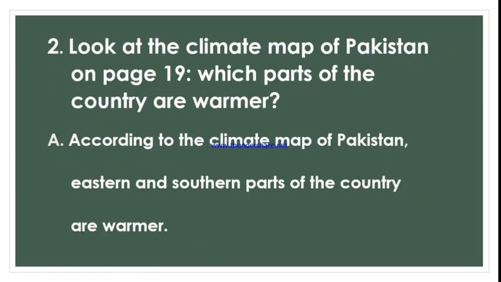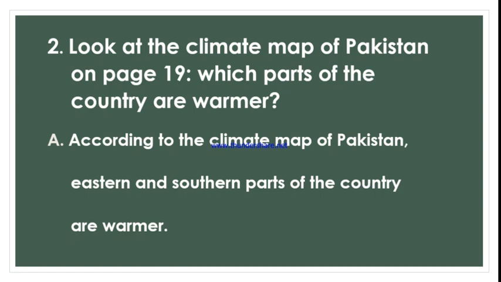The second question is, look at the climate map of Pakistan on page number 19. In your book the question is written like this: which part of the country is warmer? You have to make a little change. You have to put S because there are more than one part, so it would be parts, and then you have to replace the R. You have to write R instead of S in the question. Got it? So now your question is, which parts of the country are warmer?